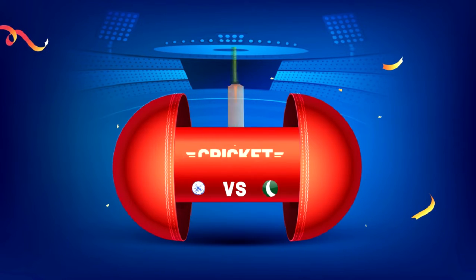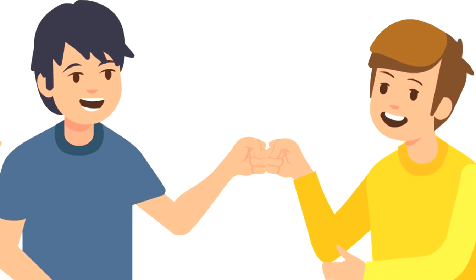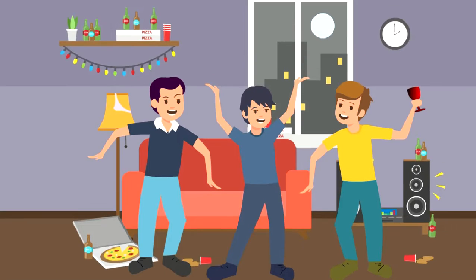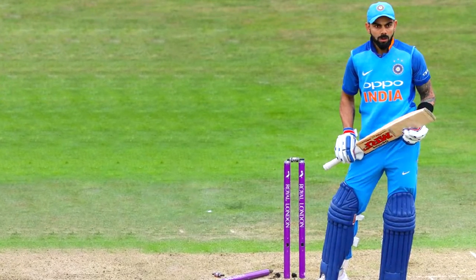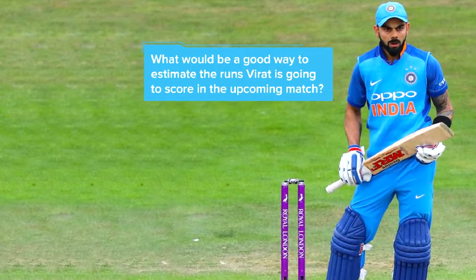Imagine that a cricket tournament is going on and you and your friends are arguing about how many runs Virat Kohli is going to score in the upcoming match. And all your friends agreed on a bet that whosoever's estimate is closest to the actual runs scored by Virat will get a free treat. Now you might be wondering, what would be a good way to estimate the runs he is going to score in the upcoming match?